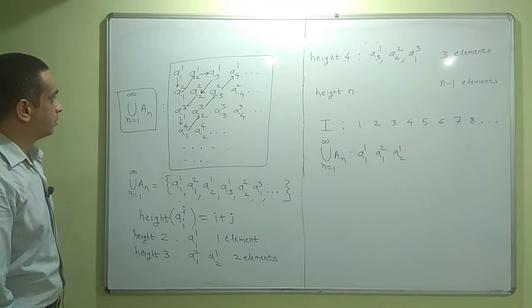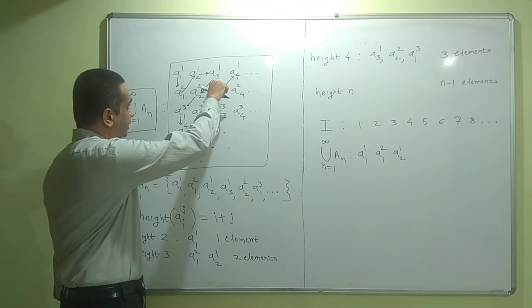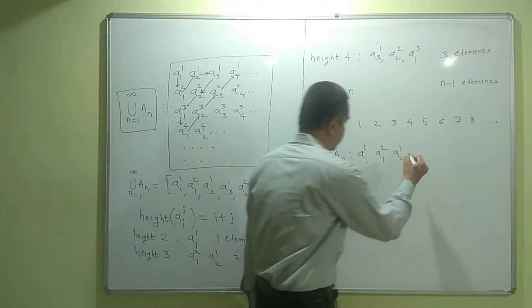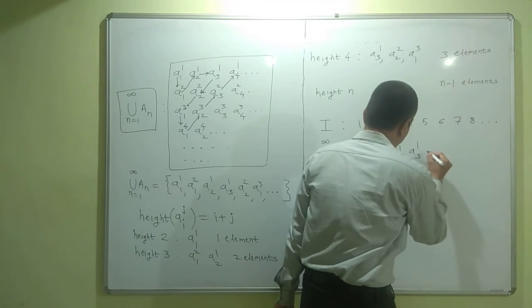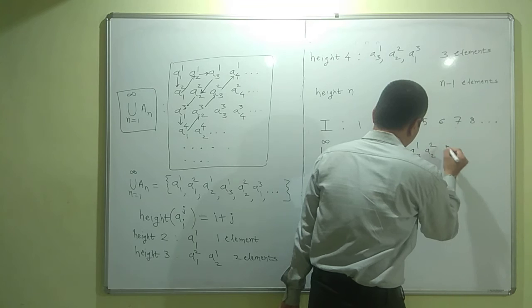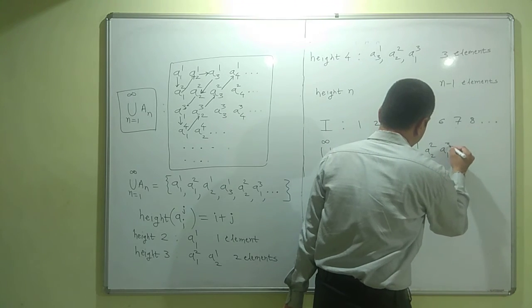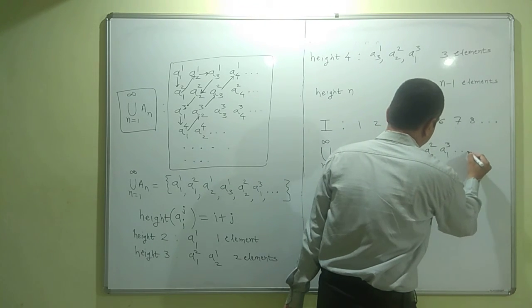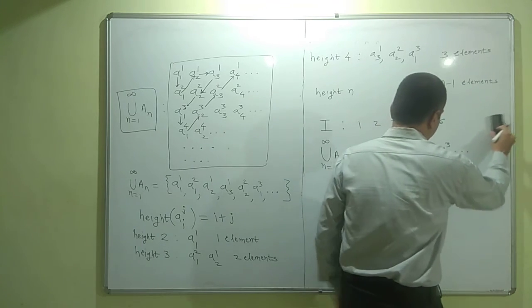Next, three elements of height 4 which we are counting are a31, a22 and a13, and so on. So in this way we can go on counting.